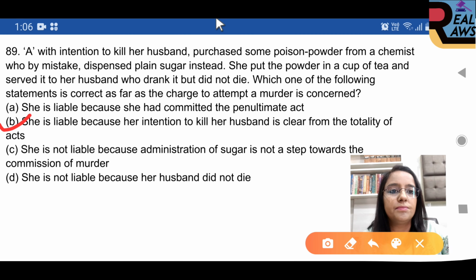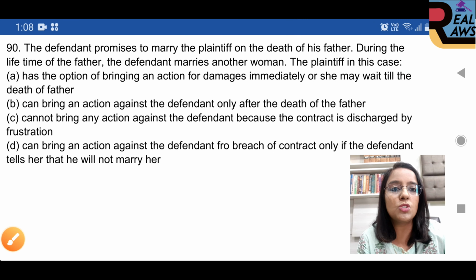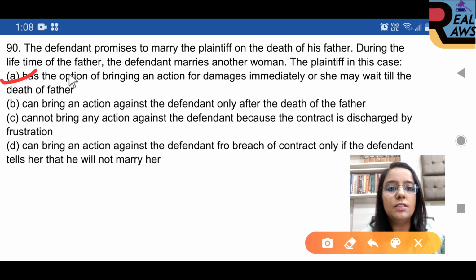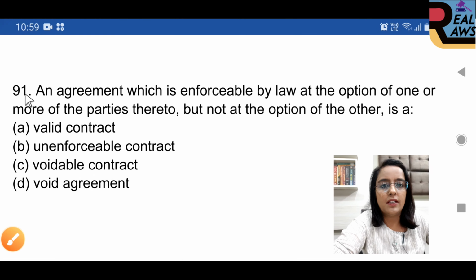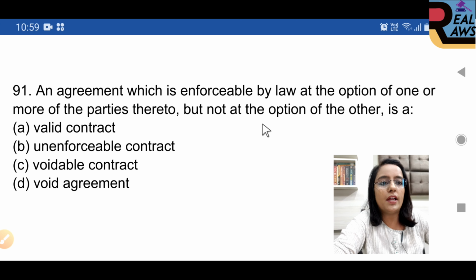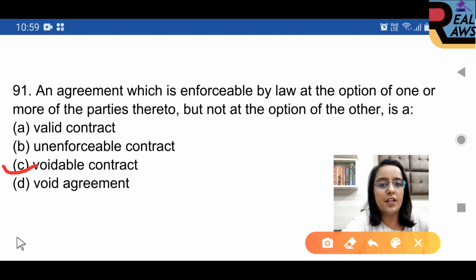Question 90. The defendant promises to marry the plaintiff on the death of his father. During the lifetime of the father, the defendant marries another woman. The plaintiff in this case, option A is right, has the option of bringing an action for damages immediately, or she may wait till the death of her father, as the case may be. Question 91. An agreement which is enforceable by law at the option of one or more of the parties thereto, but not at the option of the other, is a, option C is right, voidable contract.